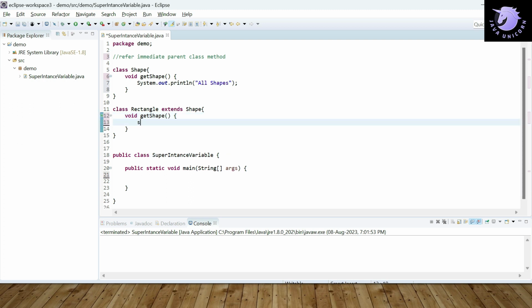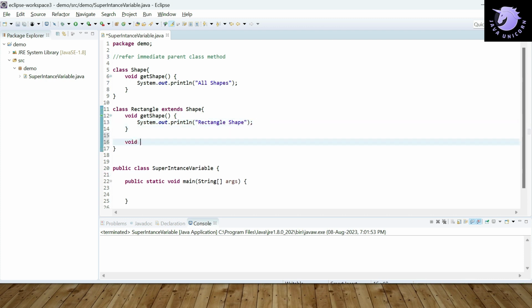Okay, and inside this we have a sysout here, and inside this sysout we can have "rectangle shape". Now we will add one more method here, void getAllShapes.